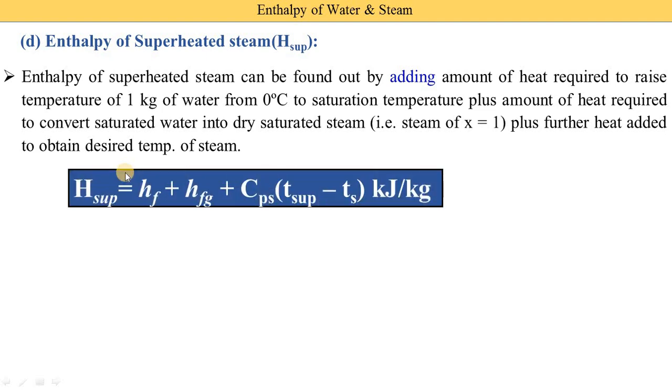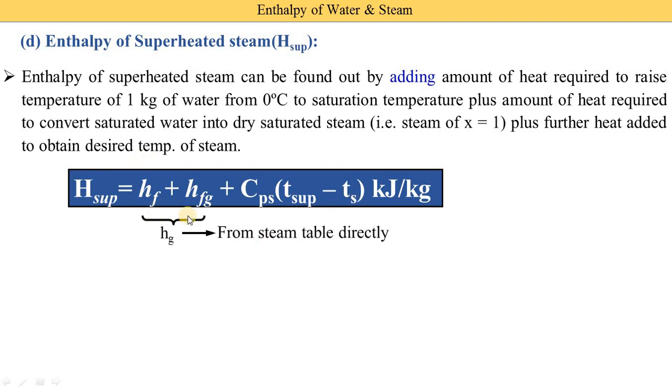So the equation of enthalpy of superheated steam is hf, the enthalpy of water, plus hfg, the latent heat, and then this part is added: Cps times the bracket T superheated minus T saturated.